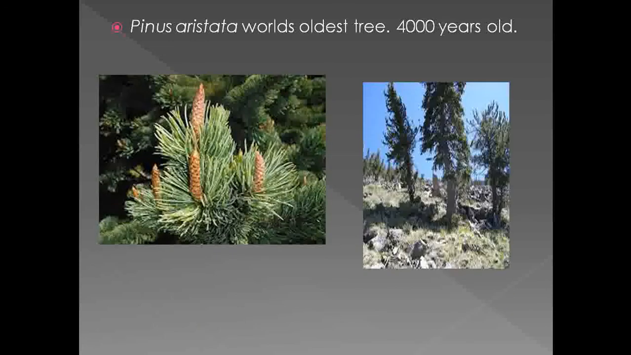Then next we see one of the oldest members belonging to gymnosperms. It is known as Pinus aristata. See that this member is about 4,000 years old. So this is actually the habit of that plant. And these are the reproductive characters, or you can say the male cone and female cone, of Pinus aristata.